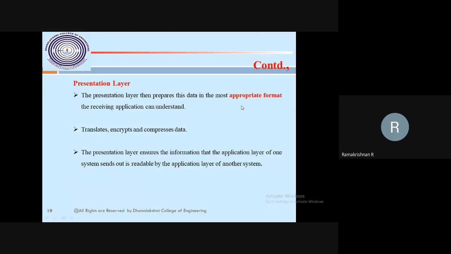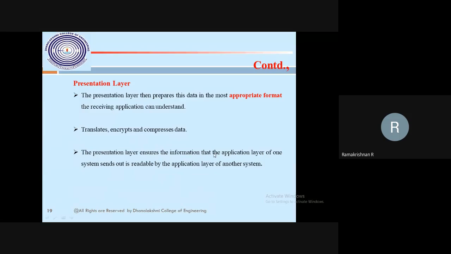Normally we understand that the appropriate format is received from the application layer. If I am presenting a PPT from the application, the presentation layer will take care of that. Everything will be in the appropriate format. The same format I am sending, you will also receive. That's what packets are. Here also it does translation, encryption, and compression of the data.